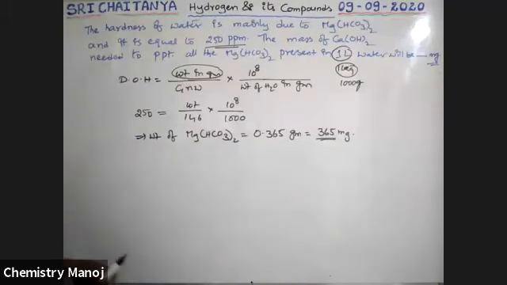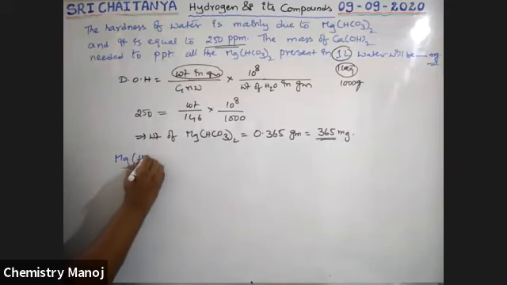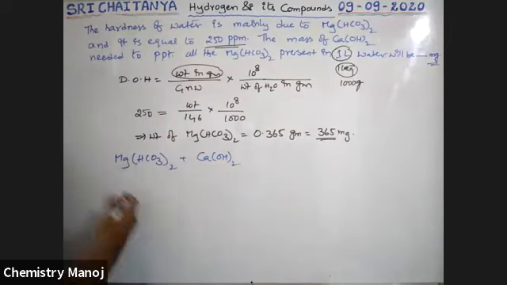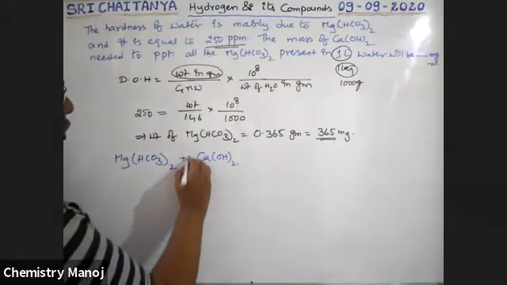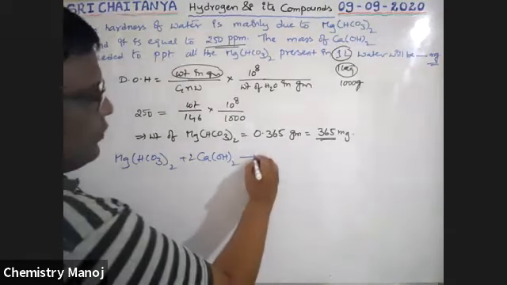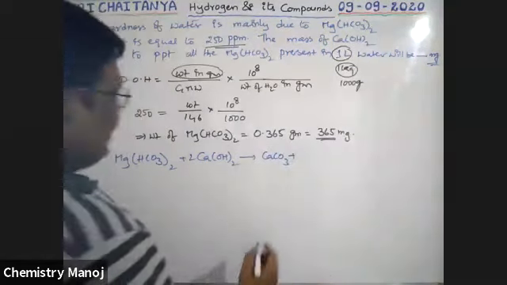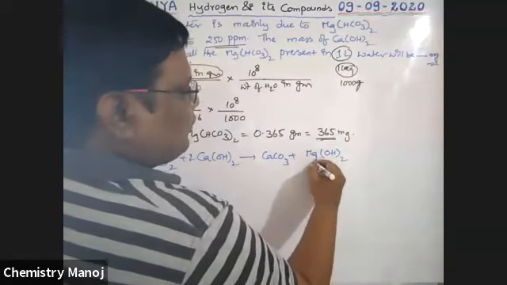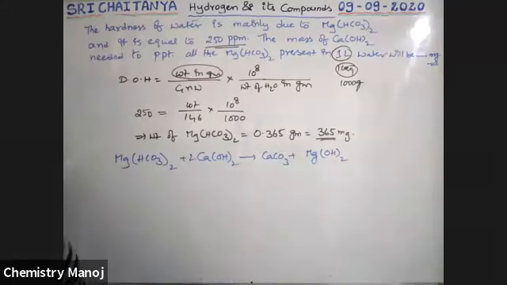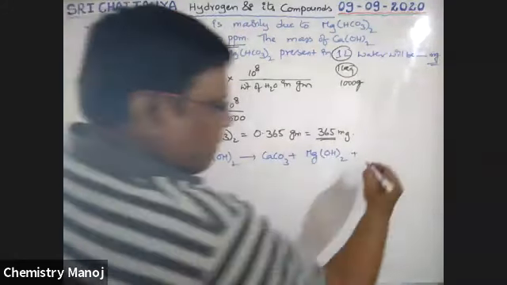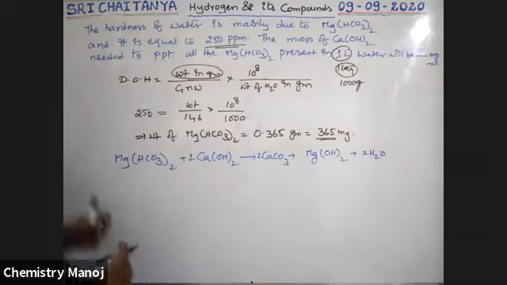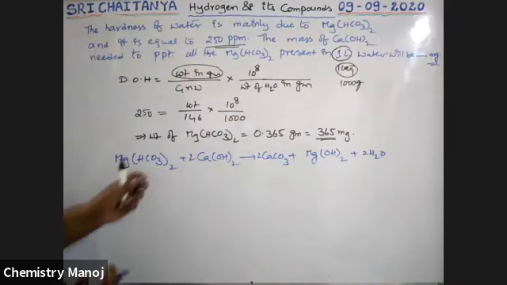See here, the formula for that one is, if magnesium bicarbonate reacts with calcium hydroxide, this is the equation of Clark's method. So that is Mg(HCO3)2 plus 2 Ca(OH)2 gives 2 CaCO3 plus magnesium converted into magnesium hydroxide, 2 Mg(OH)2, plus 2 H2O. This is the balanced equation, boys.